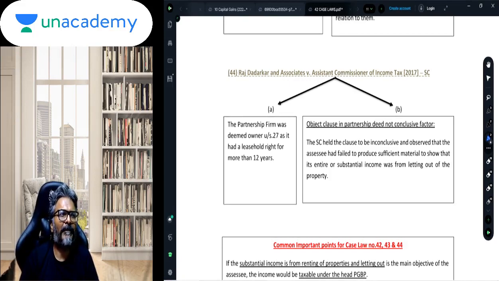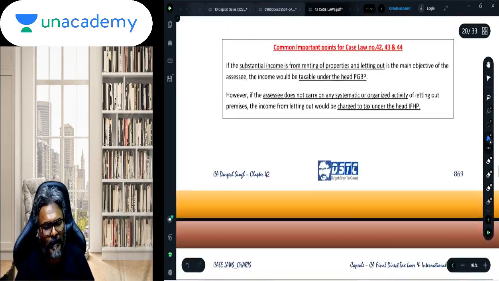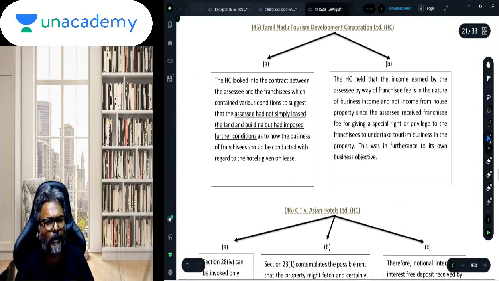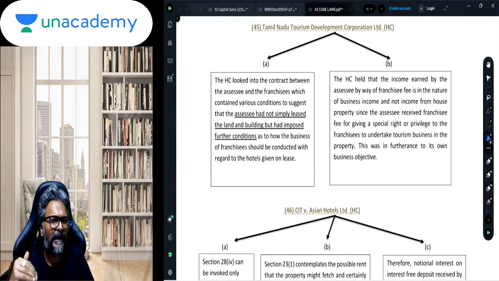In that case, the Supreme Court has held in this case law that the rental income will accordingly be chargeable under the head house property and not under the head PGBP. I think Tamil Nadu Tourism Development Corporation, the assessee was engaged in hospitality, and it was running some of its hotel units through franchisee mode, wherein the franchisees were occupying that property.